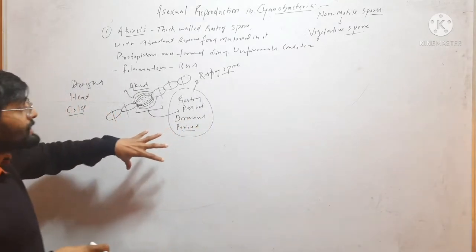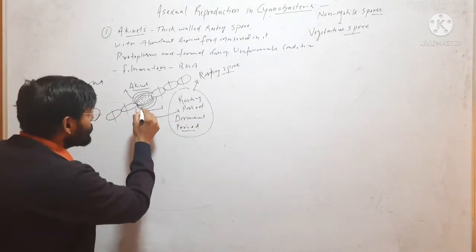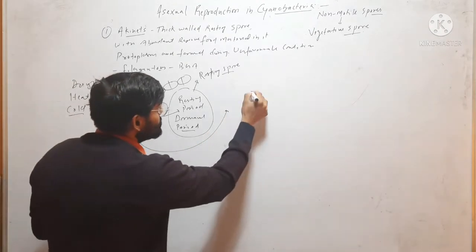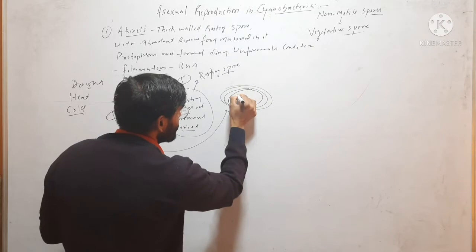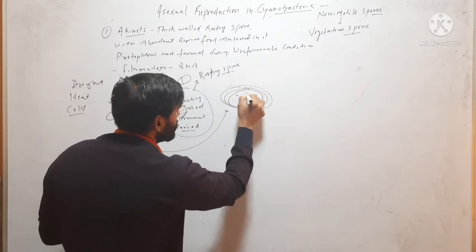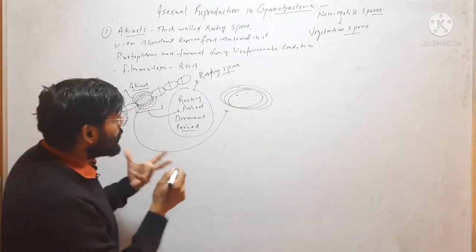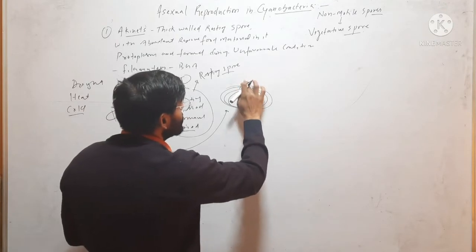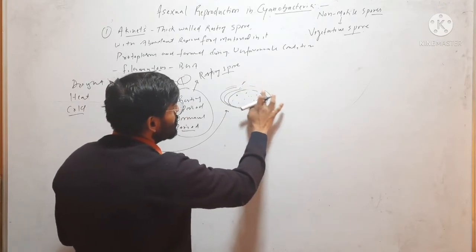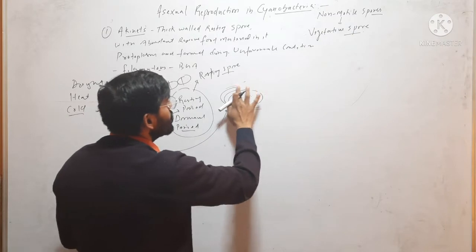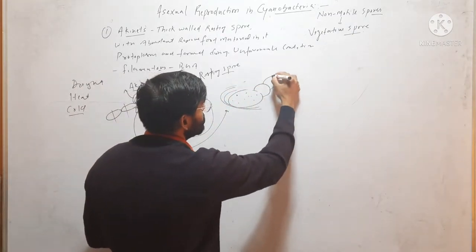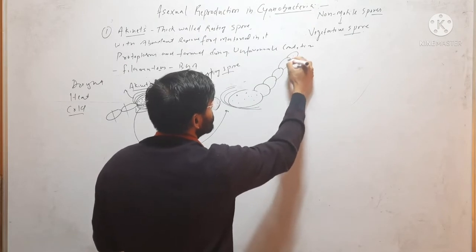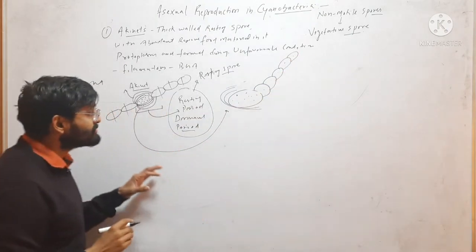When favorable conditions return, its cell wall and additional wall layers will dissolve and it will divide to form a simple filament. So this is called akinete.